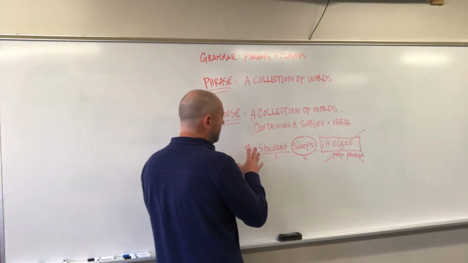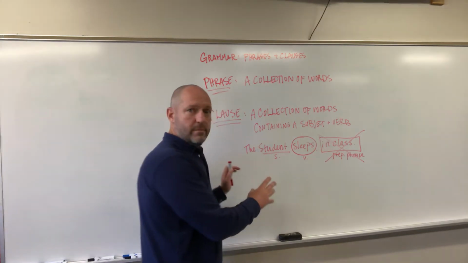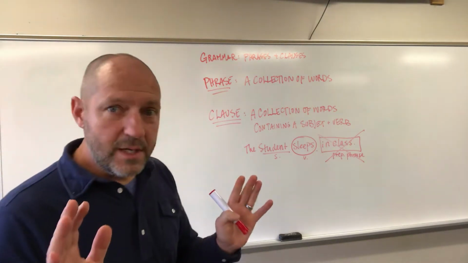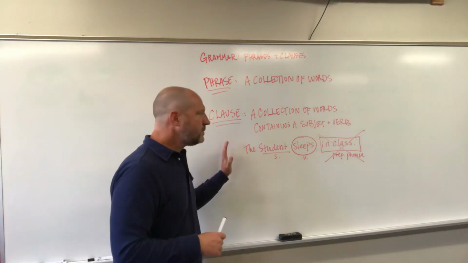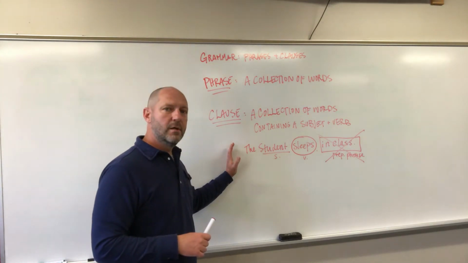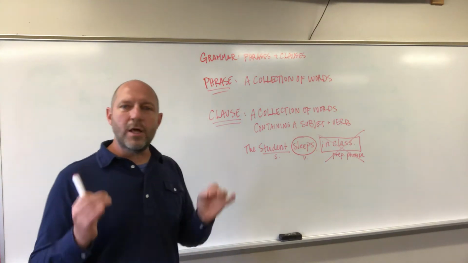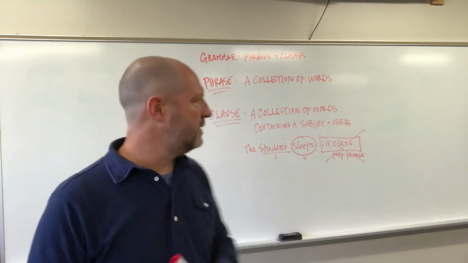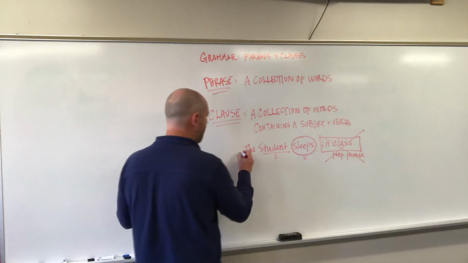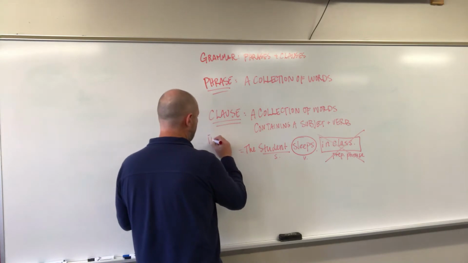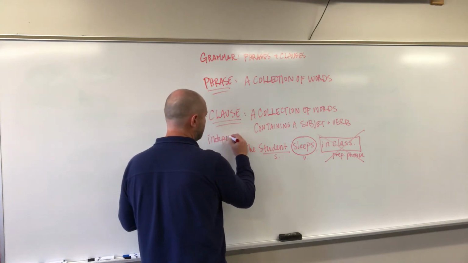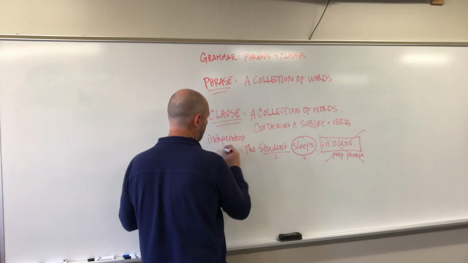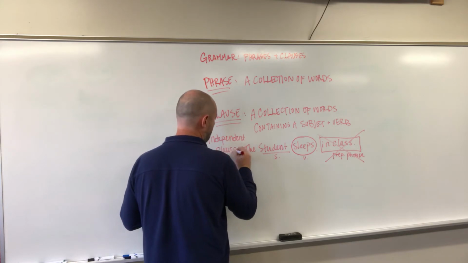A clause must contain a subject and a verb. A clause that can stand alone on its own and make sense by itself is referred to as an independent clause. All right?